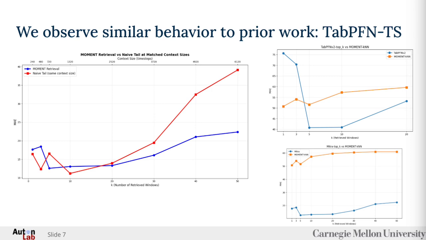Key findings and conclusion. Our results confirmed a known limitation of these models. As seen in prior evaluations, for example with TabPFN-TS on GIFT-Eval, simply adding more examples to the context window actually increased the forecasting error for both methods. And this reinforced the idea that tabular foundation models can struggle to effectively use larger context for this type of task.